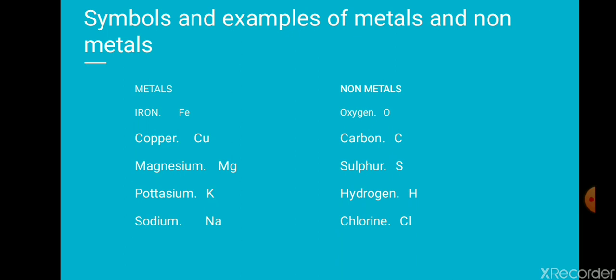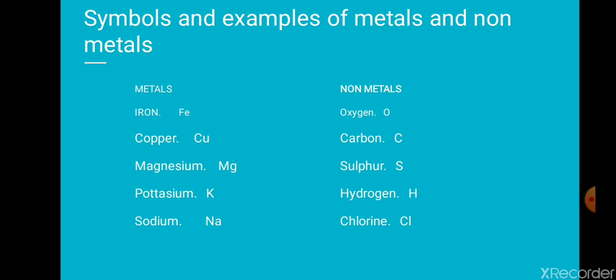Potassium's symbol is K. K has got the symbol from kalium. Sodium has the symbol Na. Na comes from natrium. So you can see, while writing the symbols, the first alphabet is capital and the second one is a small alphabet. As you can see, Fe, F is capital and e is small. In copper also, C capital and u small, because they both denote a single element.